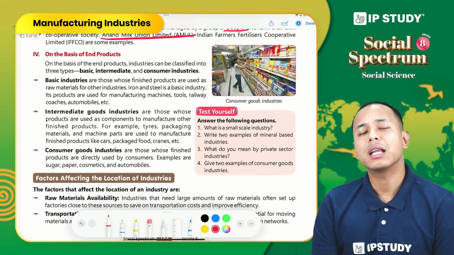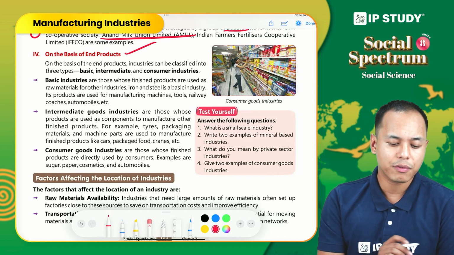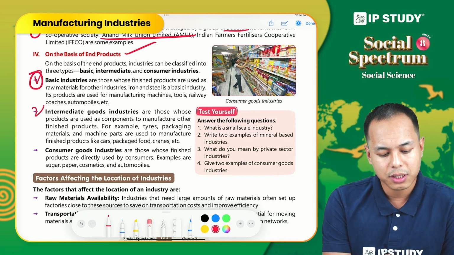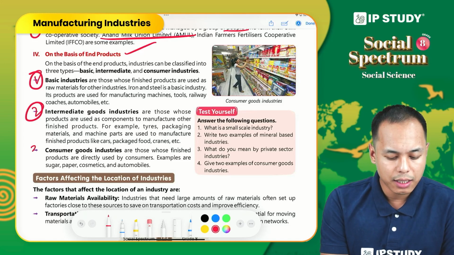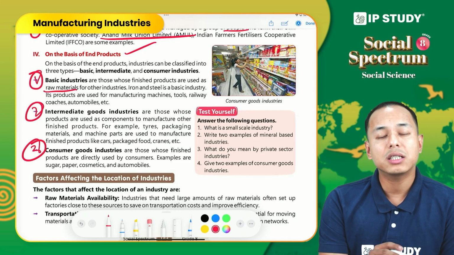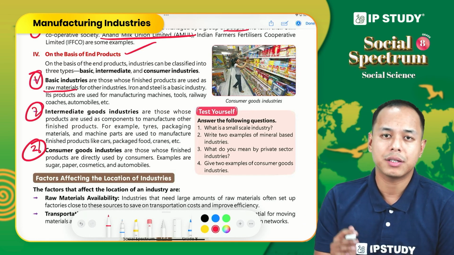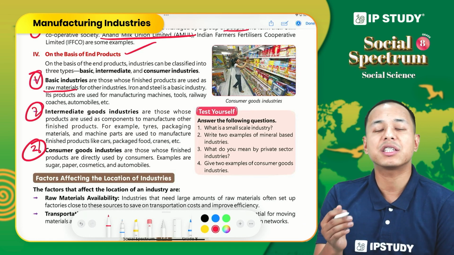And now the last classification is on the basis of end product or the final product. On the basis of final product, we have basic industries, intermediate industries, and consumer industry. What are the basic industry? So these industries produce material that are used as raw material for other industry. I have already given the example of iron and steel industry.